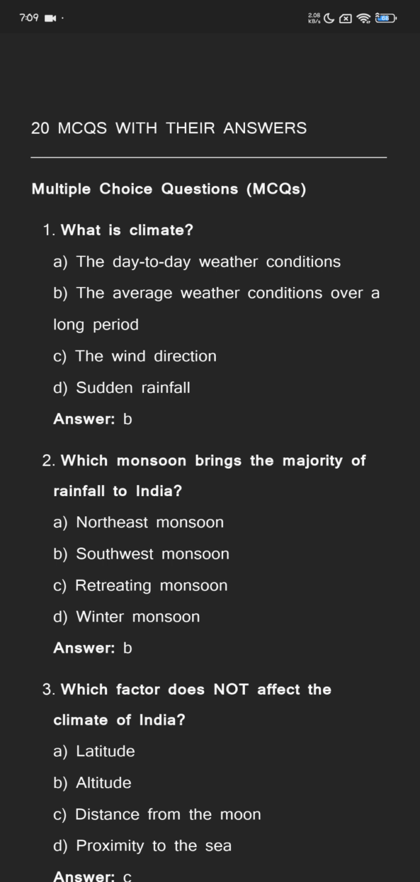Which monsoon brings the majority of rainfall to India? Northeast monsoon, southwest monsoon, retreating monsoon, winter monsoon. The answer is southwest monsoon.